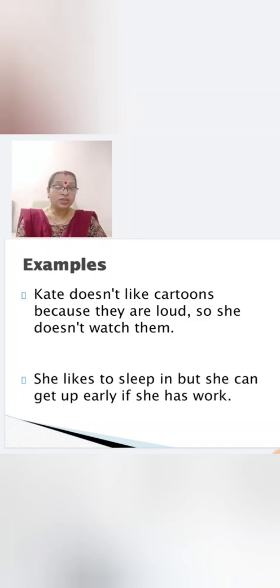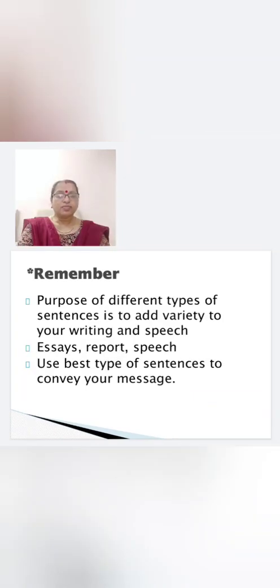Coordinating conjunction. But the next one, if she has work, again condition clause. Okay, so this is adverb clause, right? Here, so what do we find? This is a combination of compound complex, right?